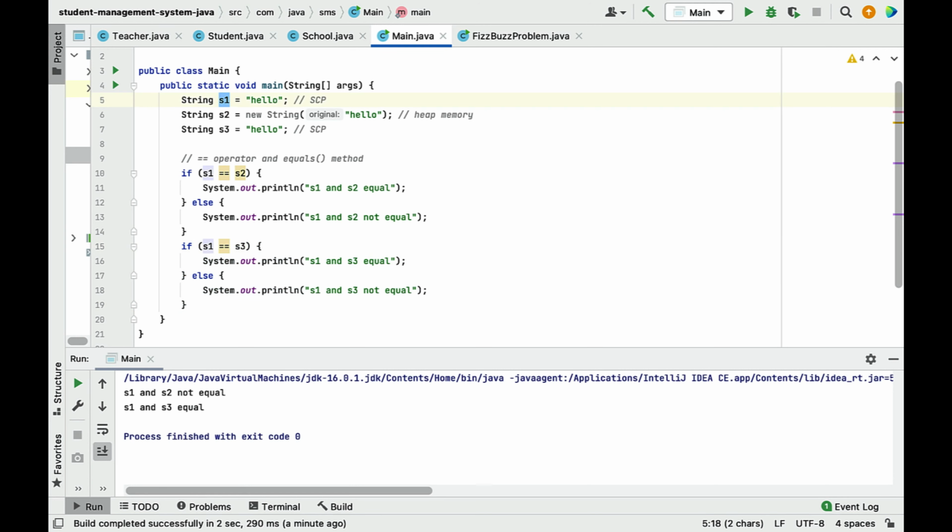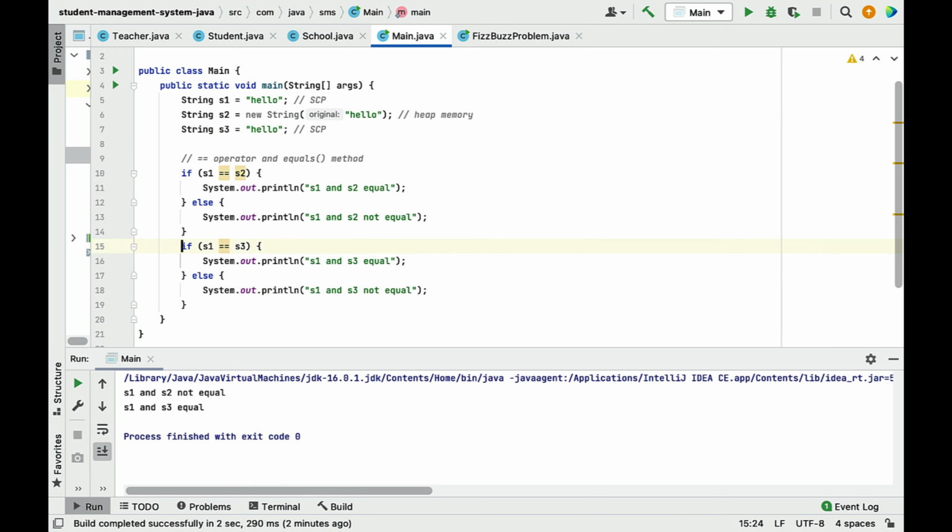The s1 object is created using a string literal and it is stored in the string constant pool. Similarly, the s3 object is created using a string literal and it is stored in the string constant pool. Basically, the JVM manages the string constant pool. What the JVM does is first check whether this hello object is stored in the string constant pool or not. If it is already present, then the JVM will return the reference of that object. It means that the JVM won't store two similar objects with similar content in the string constant pool.